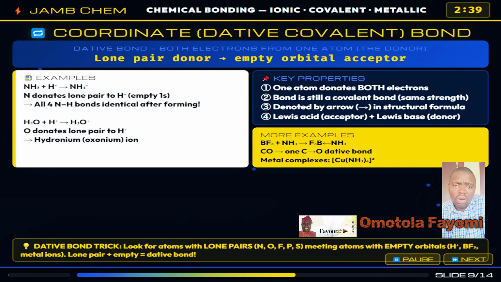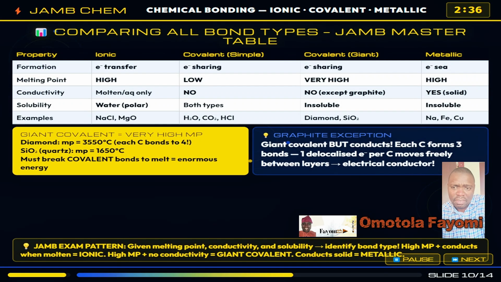Now we put it all together, the master comparison table that connects bond type to physical properties. This is the slide that gets you those identify-the-bond-type marks in JAMB. Ionic compounds: high melting point, conduct when molten or dissolved in water, soluble in polar solvents.